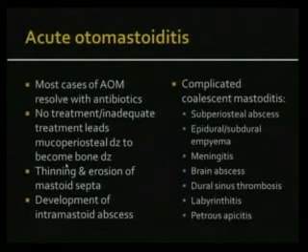So acute otomastoiditis is basically a mucoperiosteal disease, and most cases of acute otomastoiditis resolve with antibiotics. But if you don't treat it, or if the treatment is not adequate, then the mucoperiosteal disease becomes a bone disease. And then you get thinning and erosion of the mastoid septa, and then you get development of an intramastoid abscess, and that's when this uncomplicated mastoiditis becomes complicated, also called coalescent mastoiditis. And this is a list of all the complications. We'll look at most of them, especially the common ones.